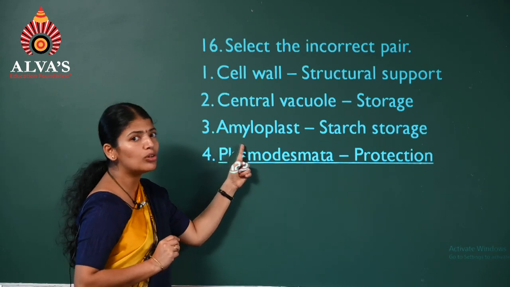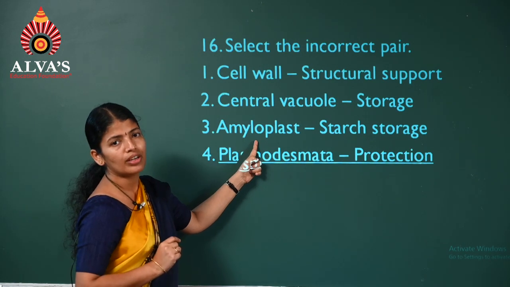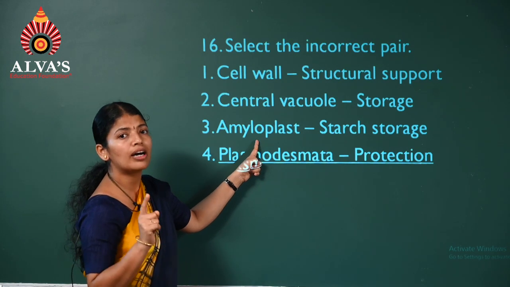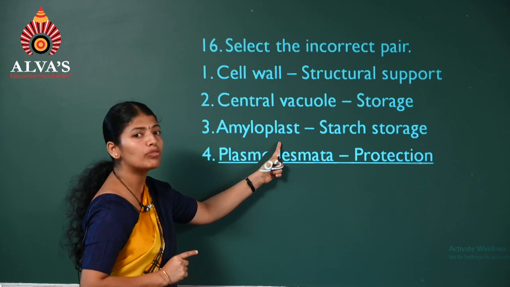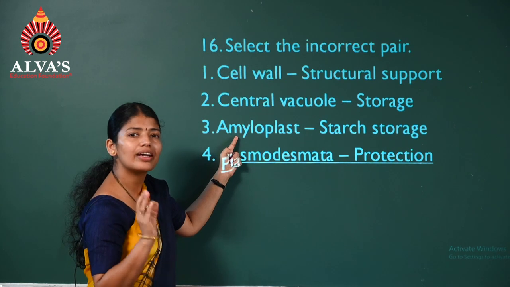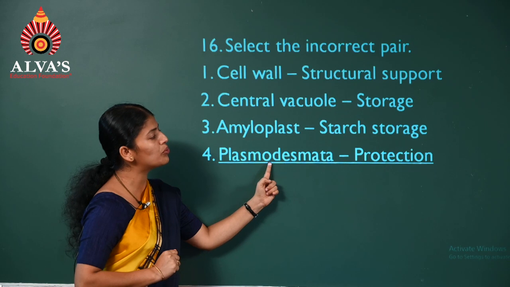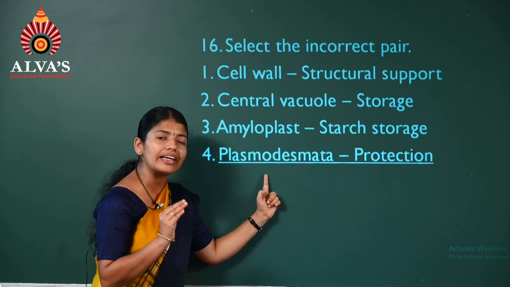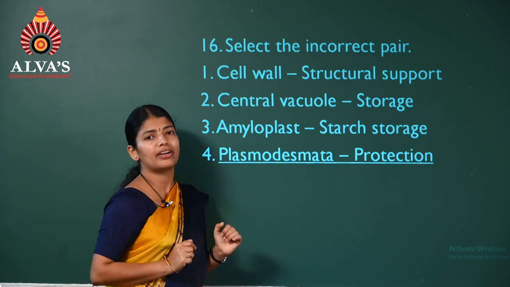Next, amyloplast. What are these? A kind of leucoplast. What are leucoplasts? They are the colorless plastids, and among them one is the amyloplast. What is this meant for? Storage of starch. So it's also a correct pair. Coming to the fourth one, plasmodesmata. What are plasmodesmata? They are connections. What do they connect? The adjacent living plant cells.